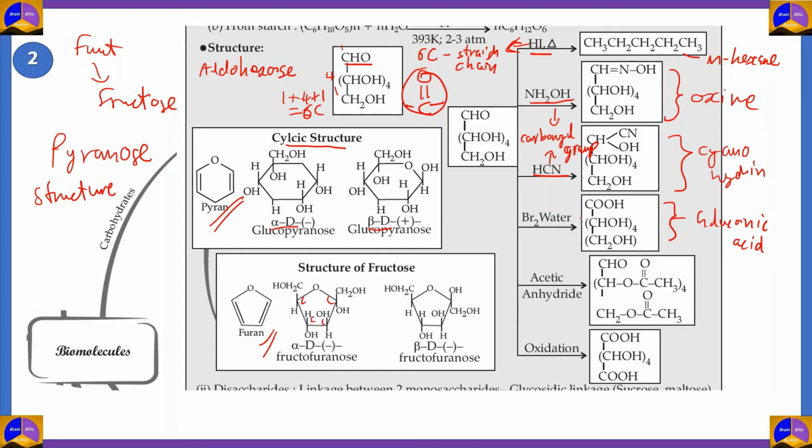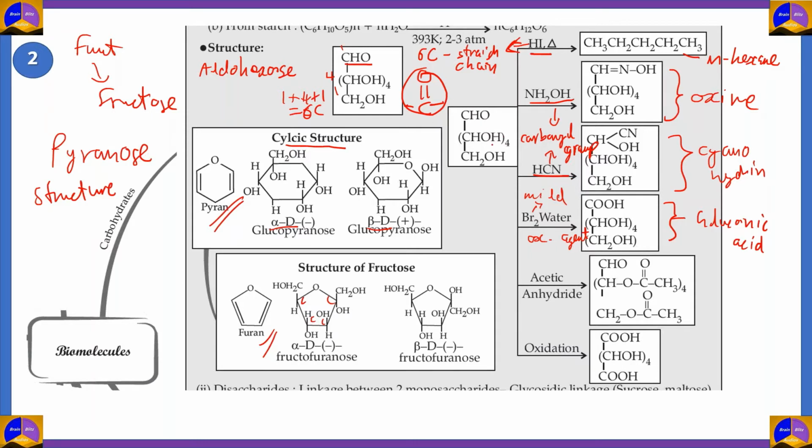The specialty with bromine water is that it is a mild oxidizing agent. So if glucose can get oxidized with mild oxidizing agents, then the carbonyl group has to be an aldehyde. And that is how we found out that glucose has an aldehydic group as its carbonyl group.